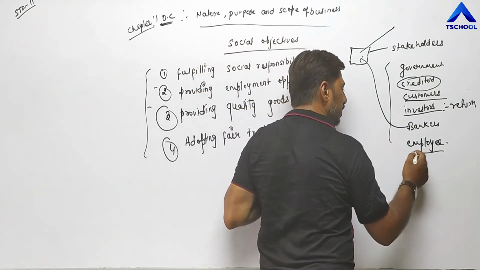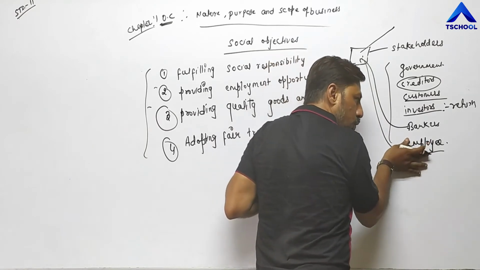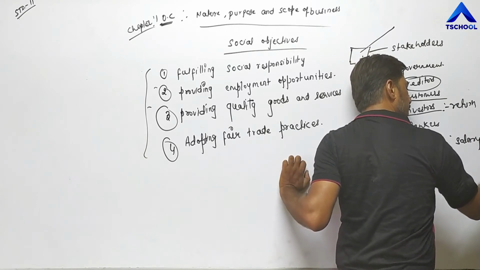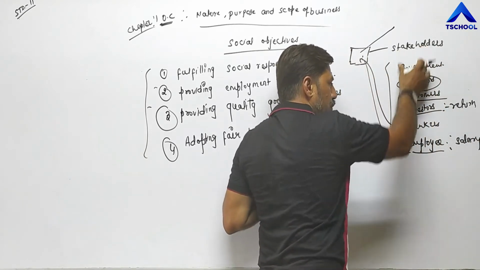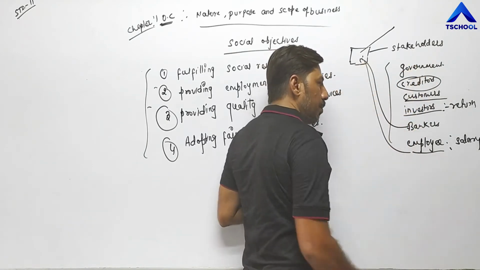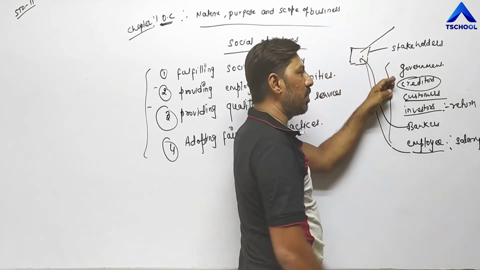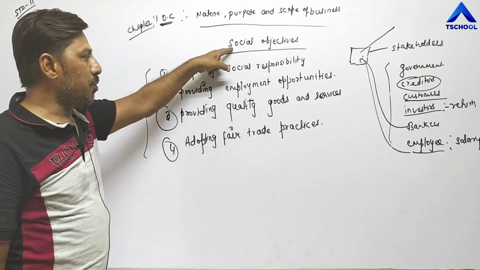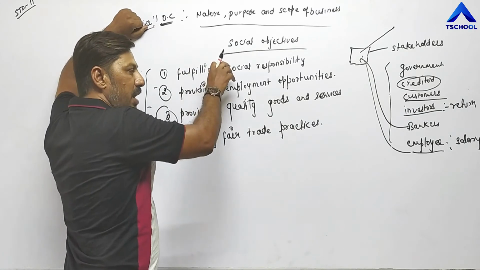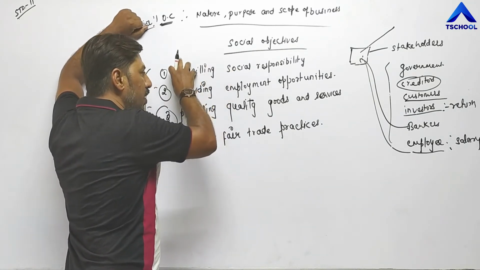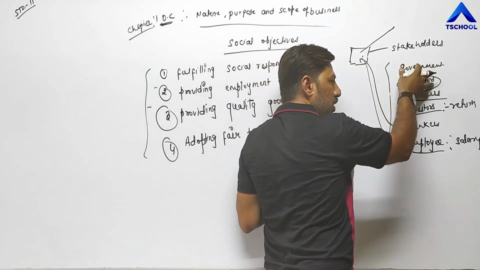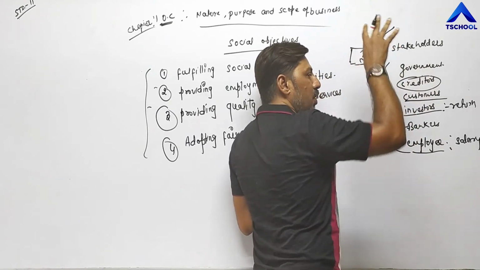Employees, those who are providing services to this business unit, so they also want some return in the form of salary or wages. So every party here, stakeholders, government or creditors or customer, they want some return from business. That's why they are attached with business. That's why they are called stakeholders. So now come to social objectives. First is fulfilling social responsibility. So it is the responsibility, duty or objective of business unit to fulfill the requirements of all those groups, all those stakeholders who are attached with business directly or indirectly.